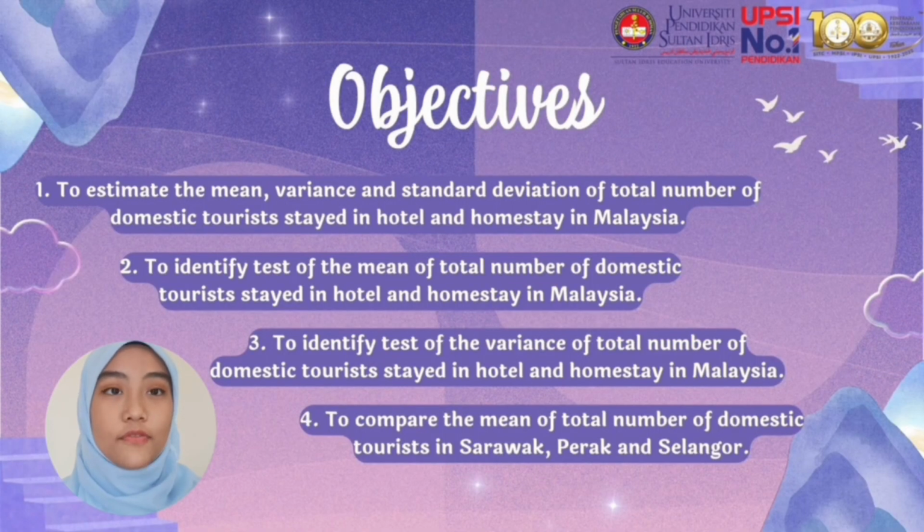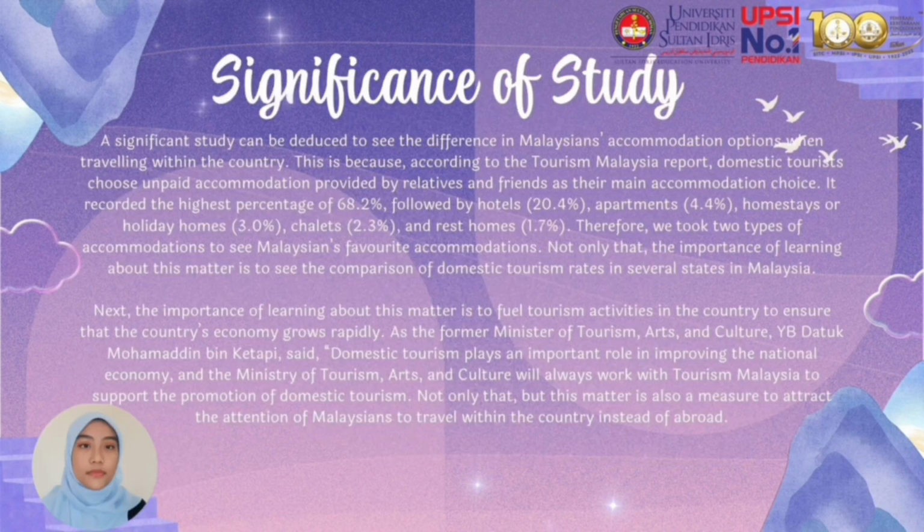This assignment consists of 4 objectives. Firstly, to estimate the mean, variance, and standard deviation of the total number of domestic tourists who stayed in hotels and homestays in Malaysia. Secondly, to identify tests of the mean of the total number of domestic tourists who stayed in hotels and homestays in Malaysia. Third, to identify tests of the variance of the total number of domestic tourists who stayed in hotels and homestays in Malaysia. The last one is to compare the mean of the total number of domestic tourists in Sarawak, Perak, and Selangor.